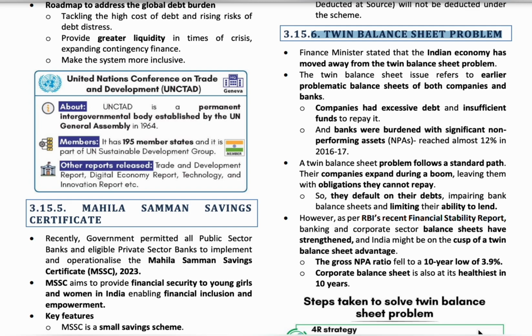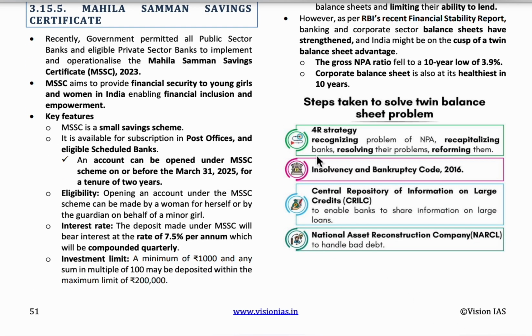This topic was in the news because recently the finance minister stated that the Indian economy has moved away from the twin balance sheet problem. That means the small banks and the companies are paying the interest at the proper time. Here, some steps to solve the twin balance sheet problem are given.